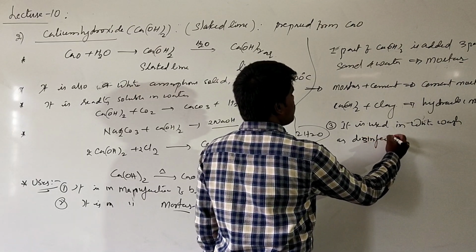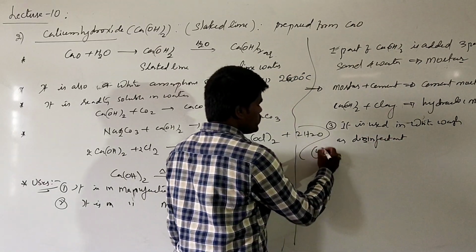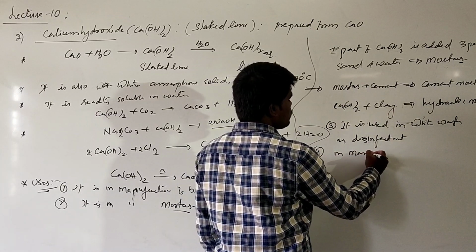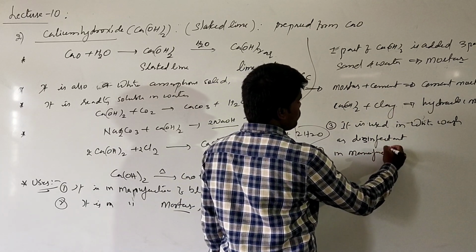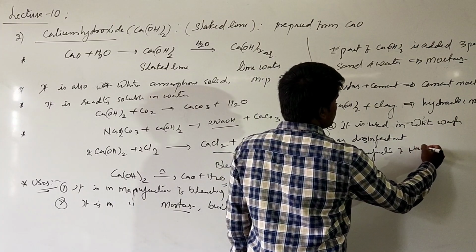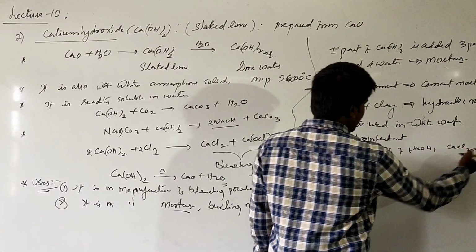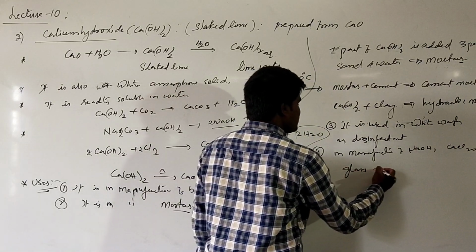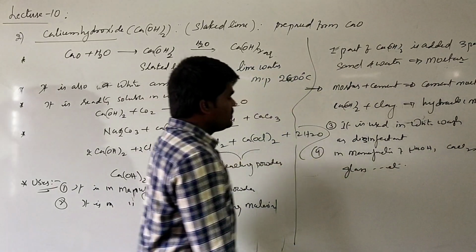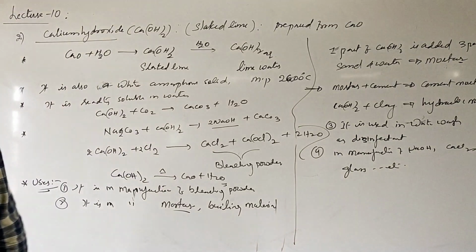It is also used in the manufacture of sodium hydroxide, calcium chloride, glass, etc. These are some uses of calcium hydroxide.